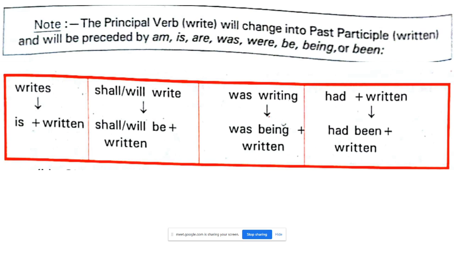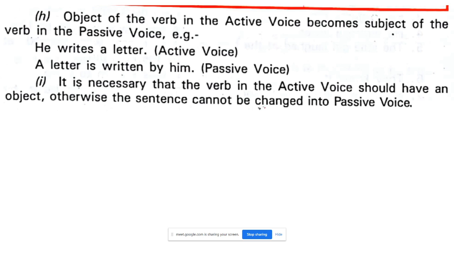When we are going to do the exercises, let's see how the object of the verb in the active voice becomes the subject. Now keep this in mind. The object becomes the subject of the verb in the passive, as we have already seen. He writes a letter is active. A letter has been written by him.